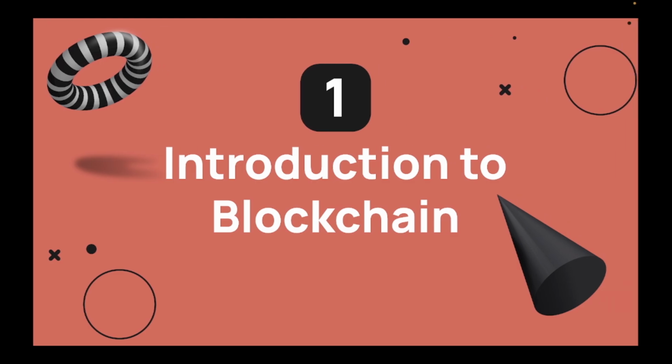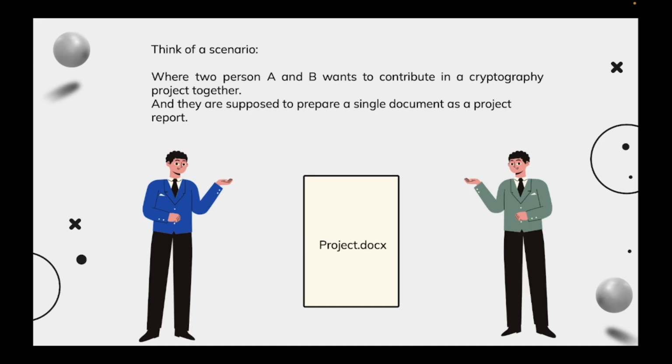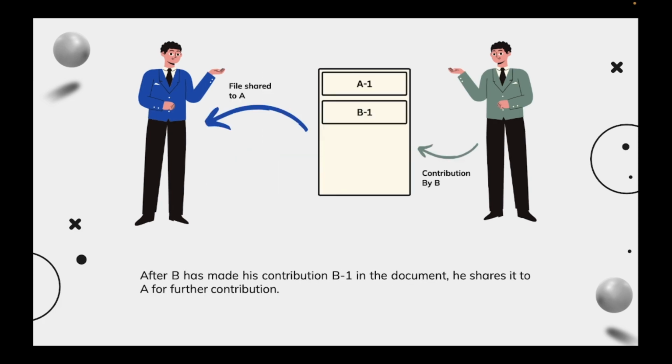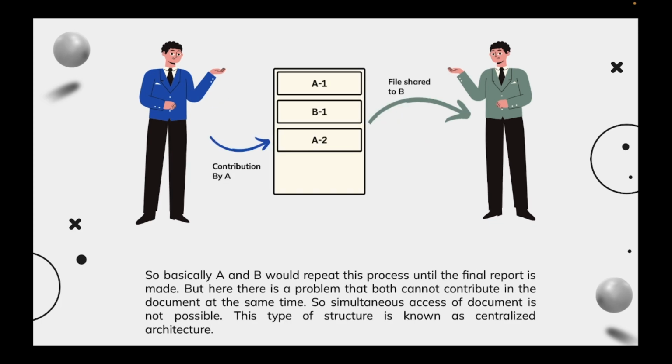So starting with a basic introduction of blockchain, let's take a scenario where there are two persons, A and B, who want to contribute to a cryptography project together. Suppose they want to prepare a single document as a project report. At a time only one of them can write in the document. So let's say A has contributed to the document, then he will share it with B, and now B can add his contribution to the report. And similarly, they would do this repeatedly until the report is finished.